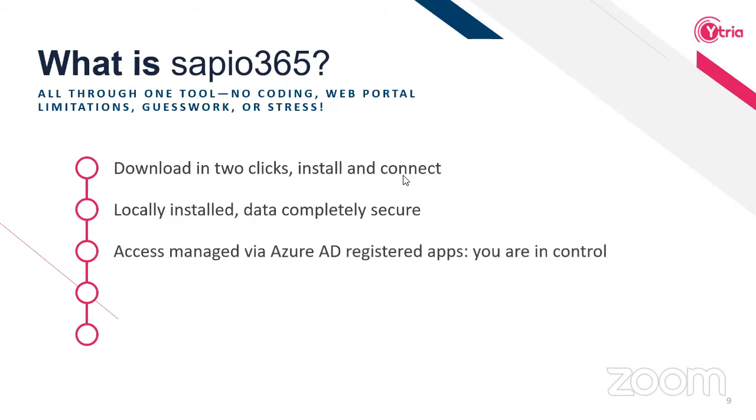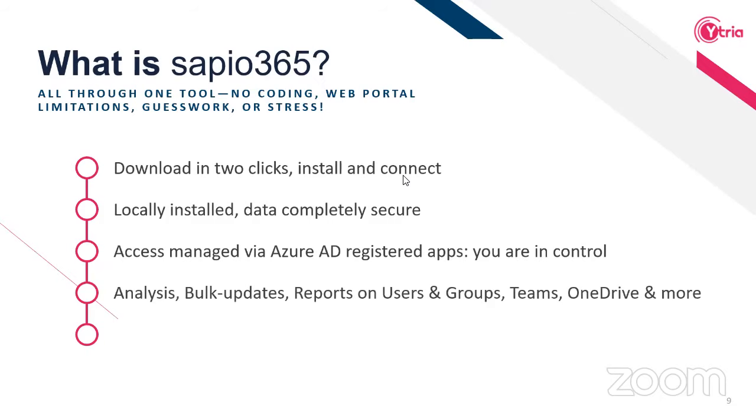The way that this locally installed software gets access to your tenant is through Azure AD registered applications. These are the passport or driver's license that gives Sapio 365 access to your tenant. However, it's only the Sapio 365 client on your computer that gets the access. So we as Whitetria don't have access to your tenant.